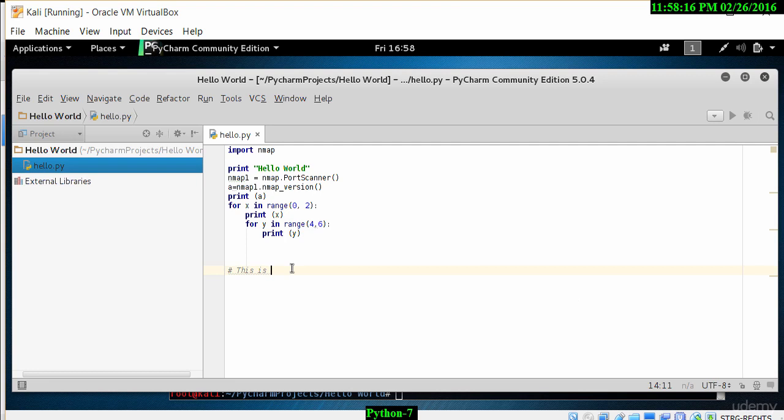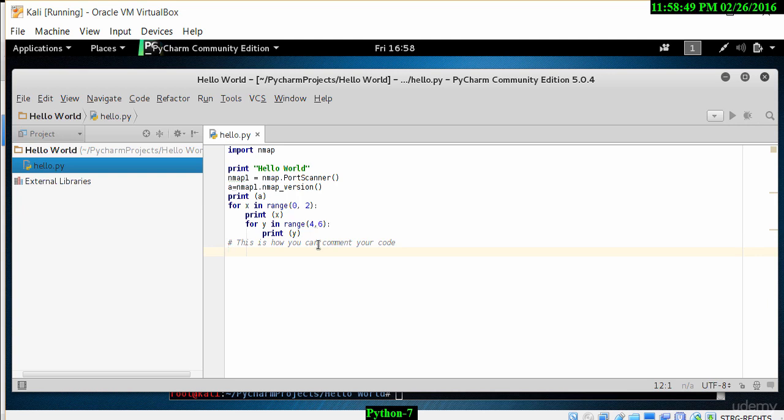As I mentioned, everything after the hash character is classified as a comment. Let's have a look. There seems to be some error, too many blank lines, so let me correct those blank lines. Let's move this up a little bit. Everything after the hash is going to be a comment. So let's type in, this is how you can comment your code. And once that's done, that will be classified as a comment.